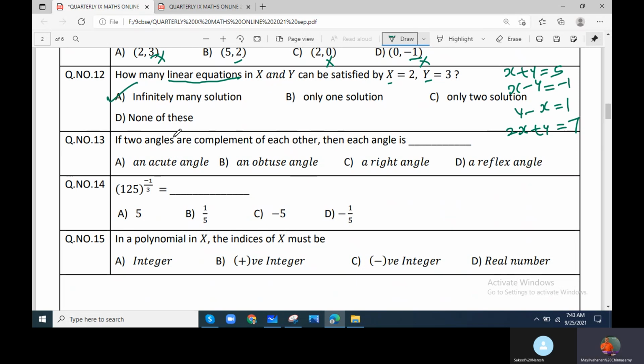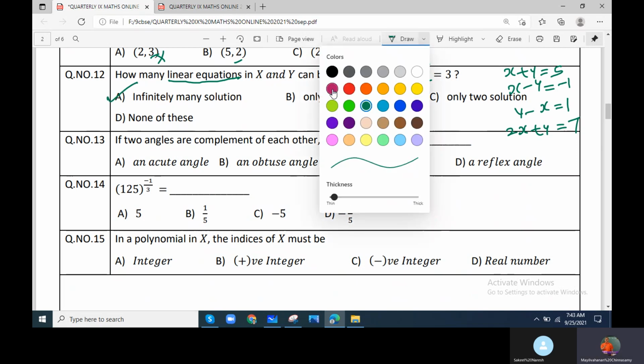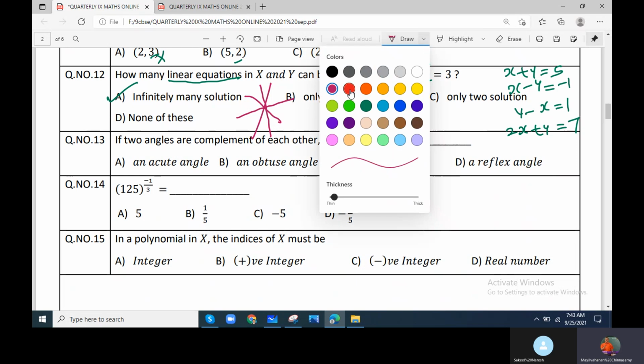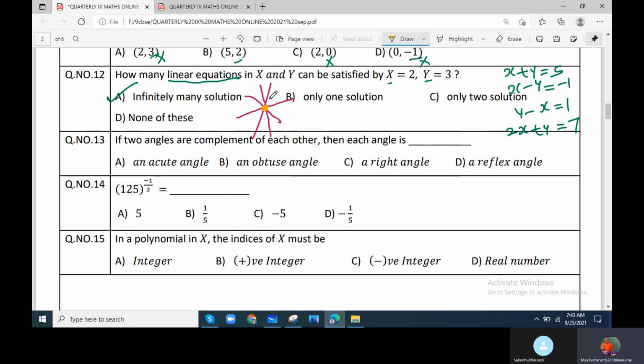So infinitely many. And pictorially, how can you recognize that, sir? See, these are the lines. My question is, how many lines pass through a single point? Through the point 2, 3, how many lines can pass? Infinitely many lines can pass through a single point. So that is the pictorial representation of this problem. So how many linear equations can pass through a single point? Many linear equations can pass. So many linear equations you can construct because there is only one point.